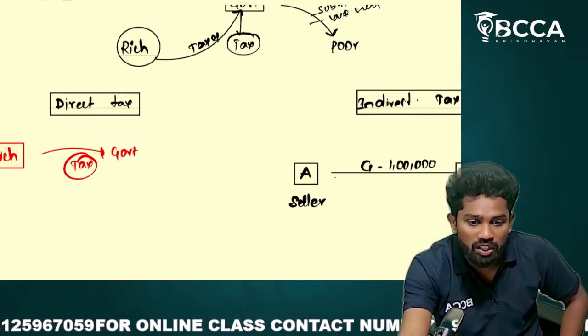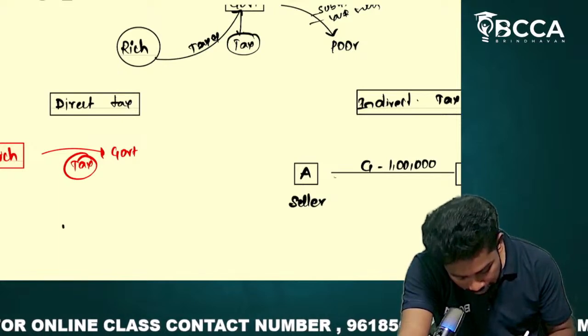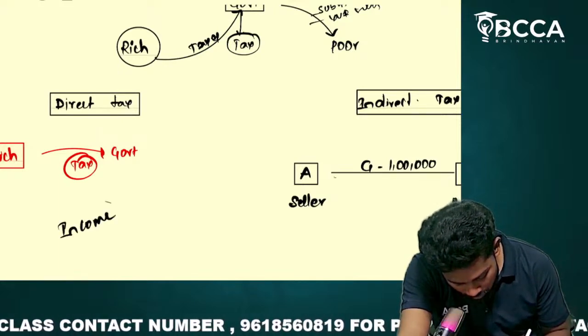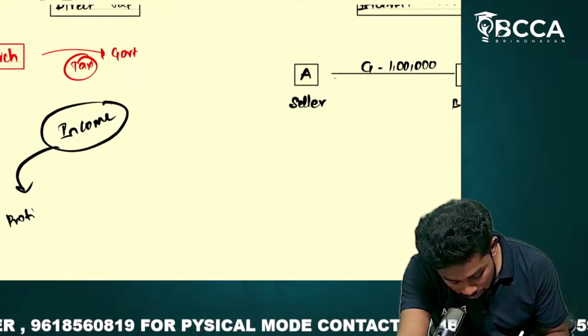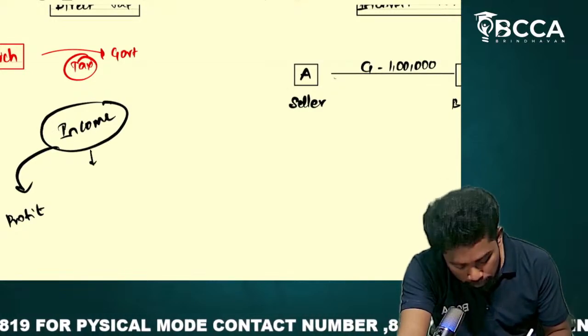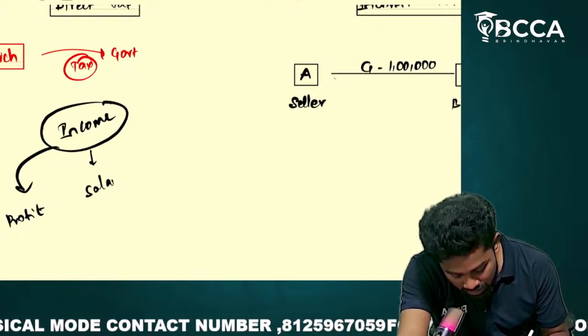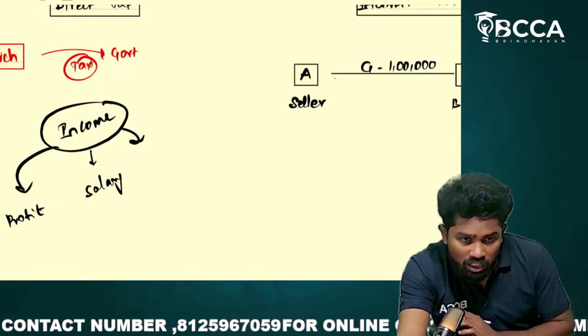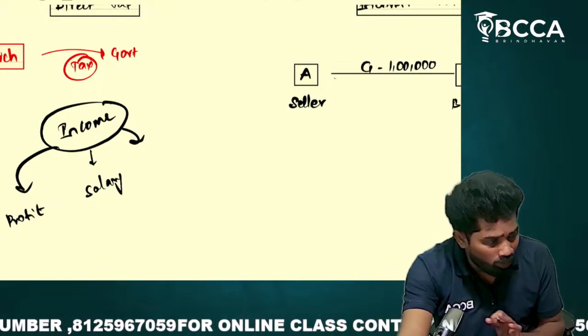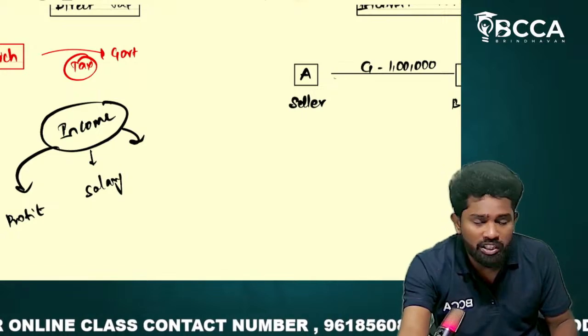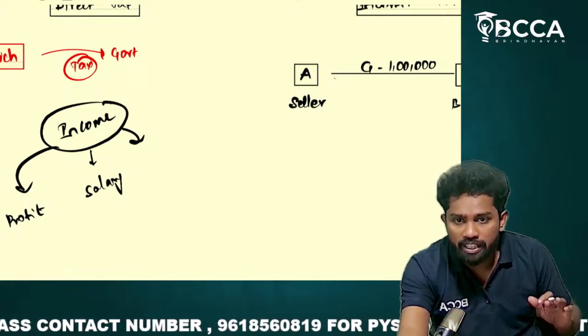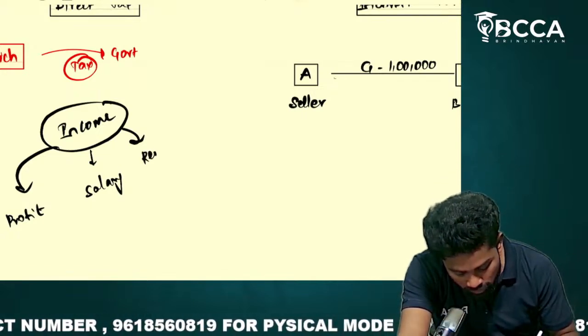Income taxes are levied on our income. So, income here, from a business perspective, income means profit. Okay, if you are an employee, then your income means salary. If you are not an employee, you are not even doing business, you just have the properties given by your ancestors, so on them you are getting rent and all. So rent is one source of income.